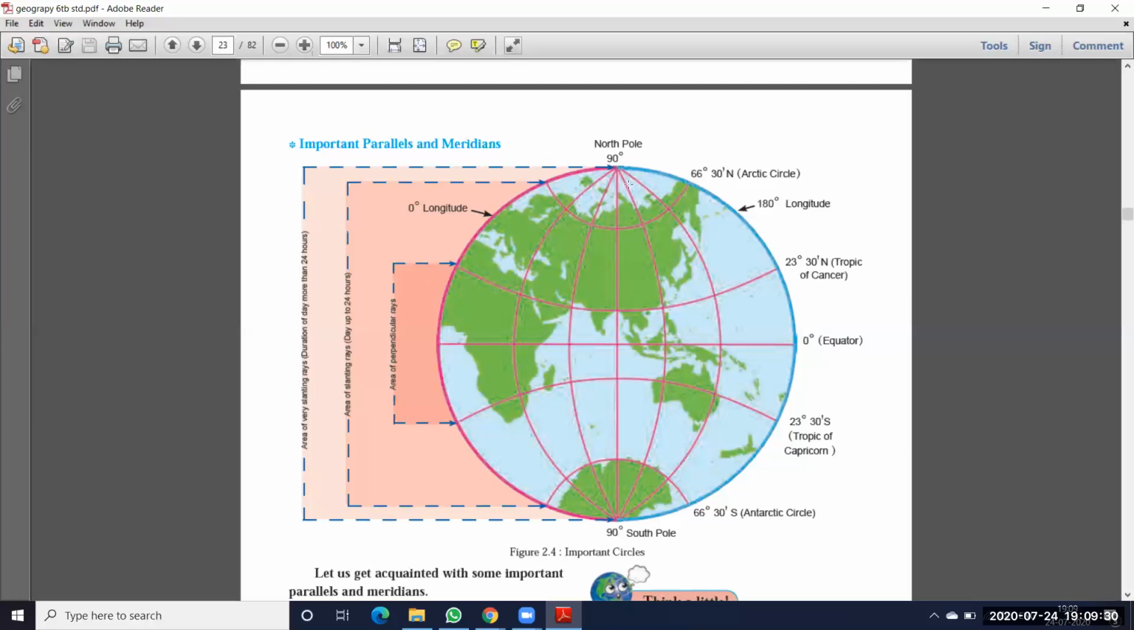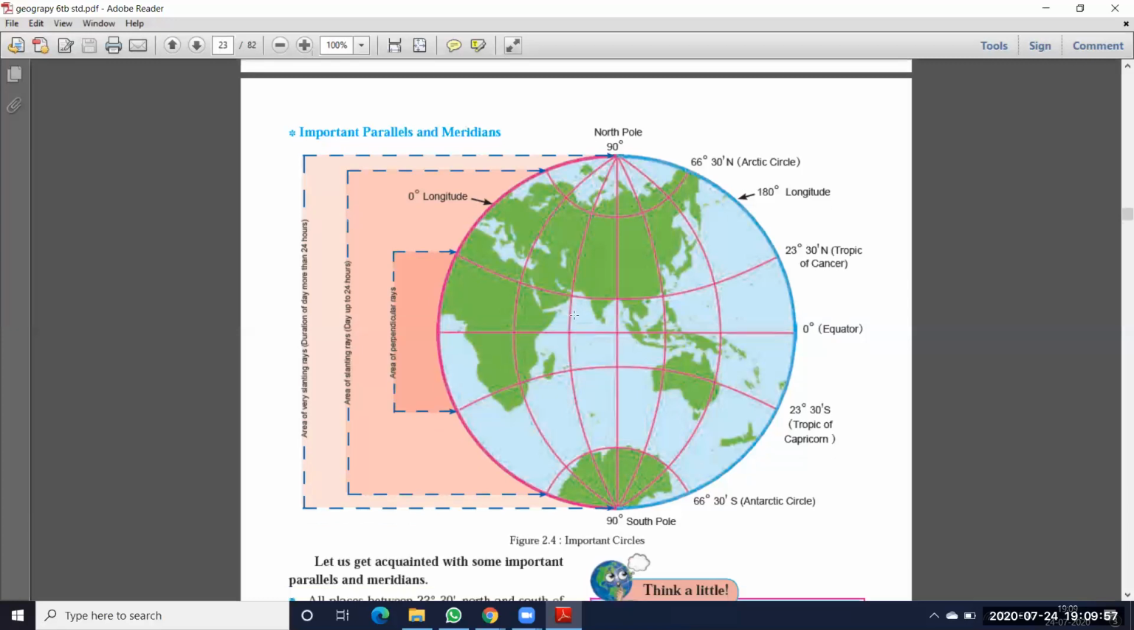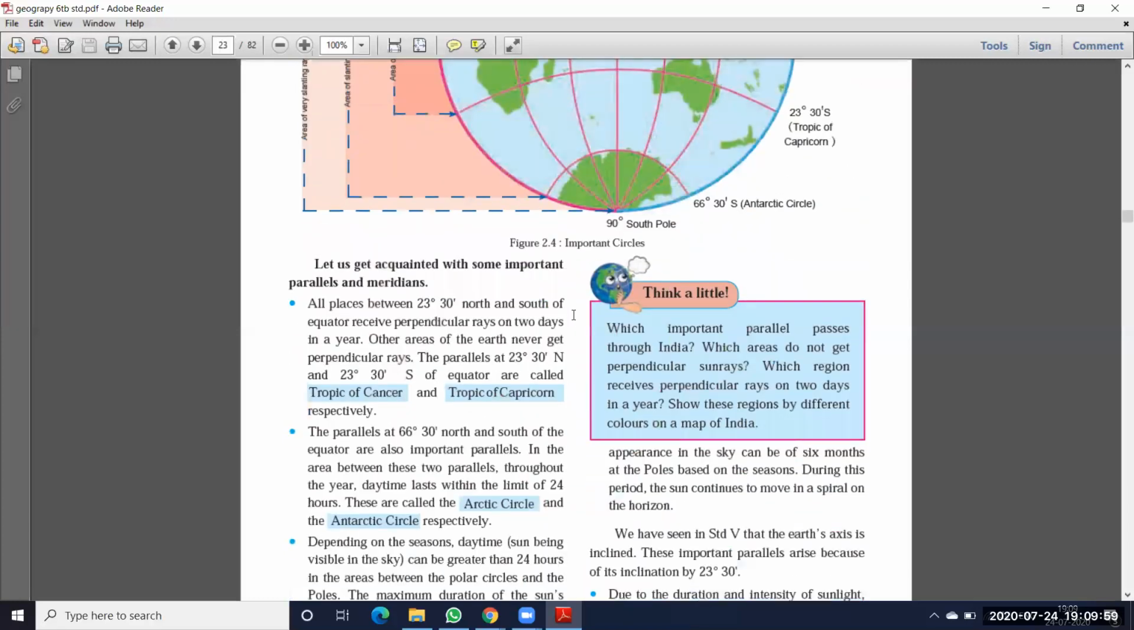Okay, and here, which regions are near the polar regions? That means the Arctic Circle region as well as the Antarctic Circle region. So this part here we call the freezer zone. What is that? Freezer zone. Why are we calling it the freezing zone? Because here the temperature is very cold, nearly 0 degrees. Okay, so that's why we call it a freezing temperature or freezer zone. Okay, so these are the important parallels and meridians. Okay, next one.